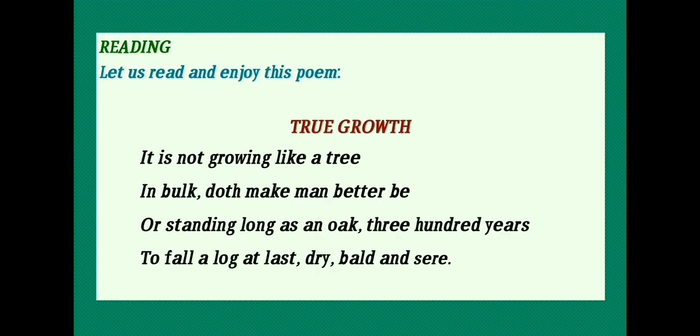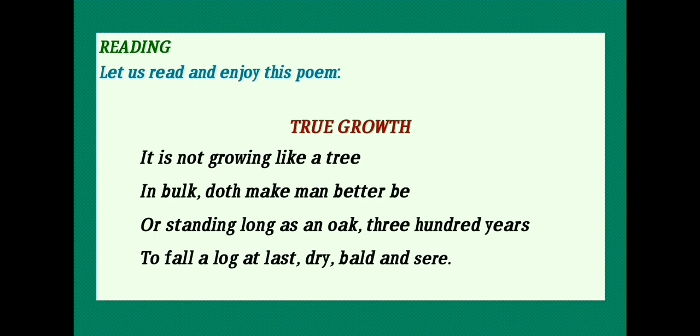Let's try to understand what the author means in the first 4 lines. It is not growing like a tree, in bulk doth man better be. True growth does not mean that we are just growing big, big, big like a tree, and there is no benefit to other people of this growth, or standing long as an oak 300 years.